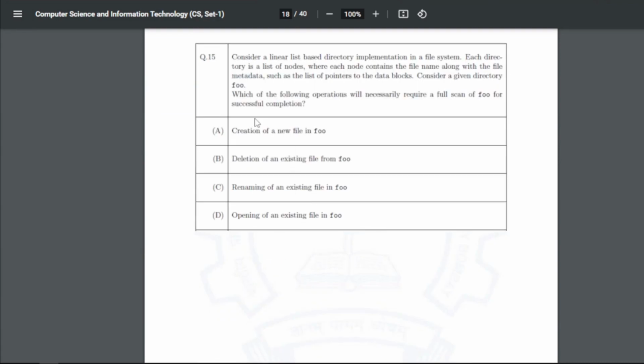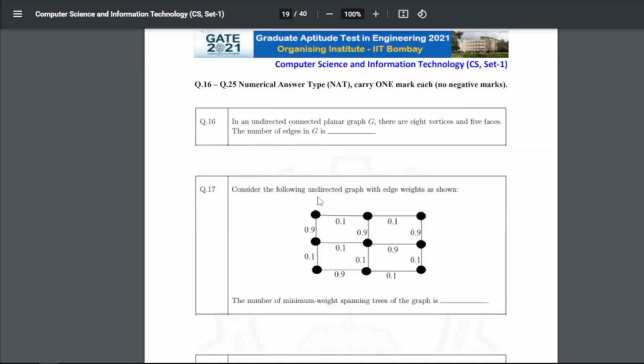Now for 15, consider a linear list based directory implementation in a file system. Each directory is a list of nodes, where each node contains the file name along with the file metadata, such as the list of pointers to the data blocks. Consider a given directory foo. Which of the following operations will necessarily require a full scan of foo for successful completion? So for 15, our answer will be A and C, that is creation of a new file in foo and renaming of an existing file in foo.